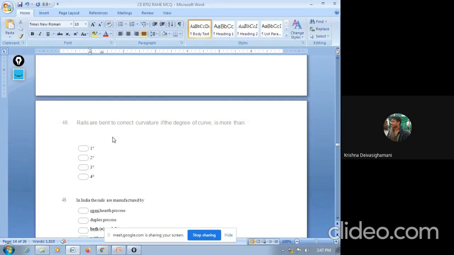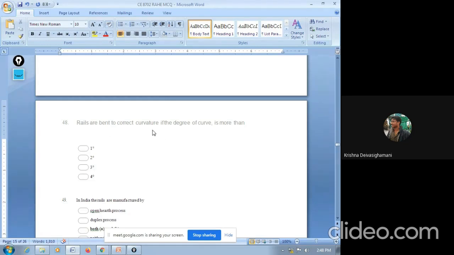Next question, 48. The rails are bent to correct curvature if the degree of curve is more than: 1 degree, 2 degree, 3 degree, 4 degree. The answer is 4 degree. In curves, we have to bend the rail in order to make it a curve.